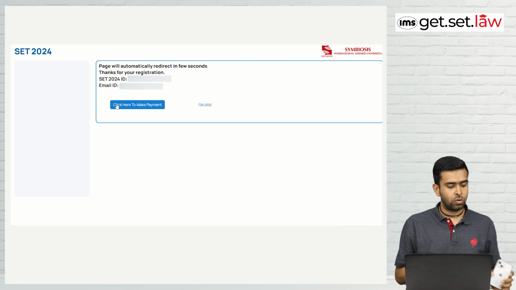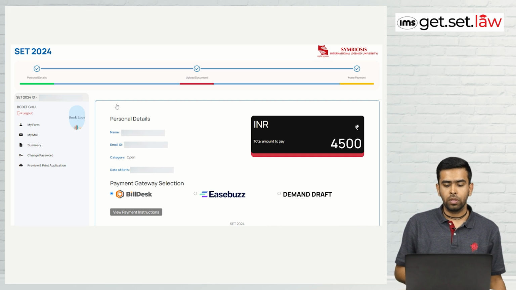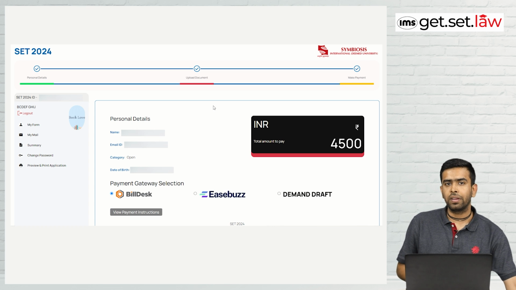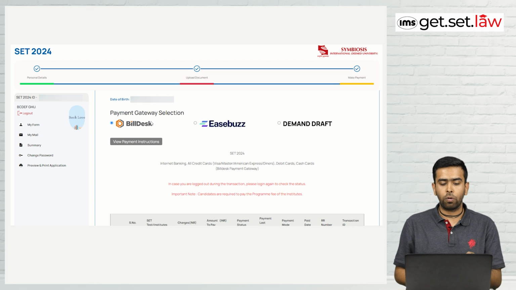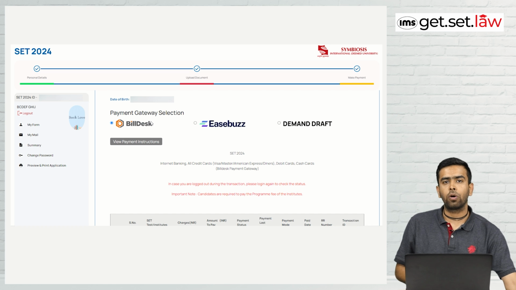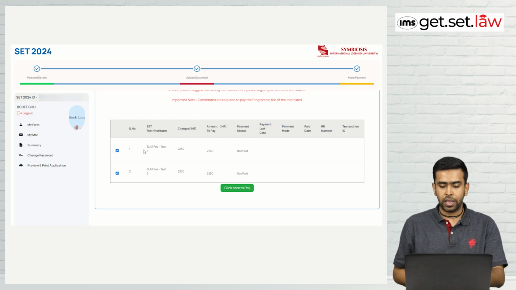So now you can see the payment option is here. We have to complete the payment now. Since I have selected both the slots, 2250 and 2250 comprise 4500. So you have to make the full payment of 4500 rupees. This is important. Different payment gateway options are here, so you have to select accordingly. And you can see the payment instructions as well. Here it is mentioned, and you can see the different mentions of the test as well.